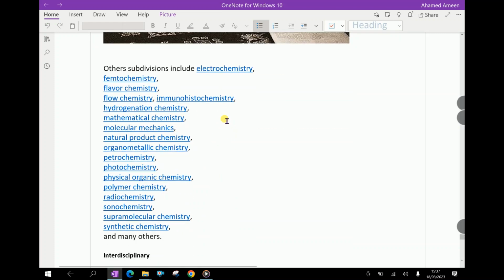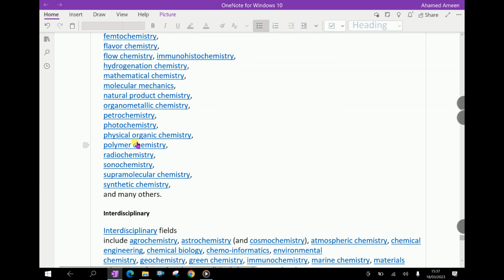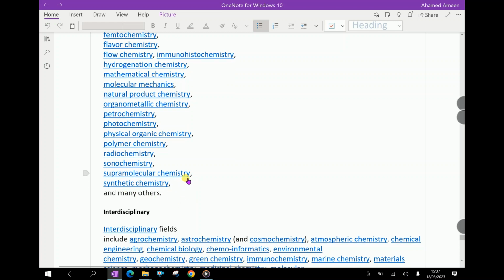Other subdivisions include electrochemistry, femtochemistry, flavor chemistry, flow chemistry, immunohistochemistry, hydrogenation chemistry, mathematical chemistry, molecular mechanics, natural product chemistry, organometallic chemistry, petrochemistry, photochemistry, physical organic chemistry, polymer chemistry, radiochemistry, sonochemistry, supramolecular chemistry, synthetic chemistry, and more.